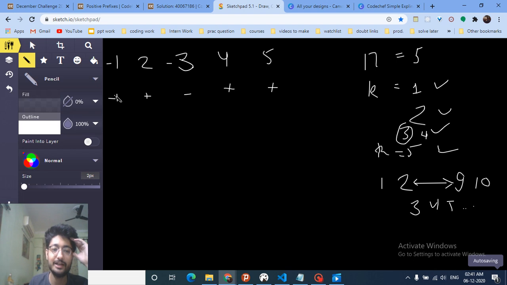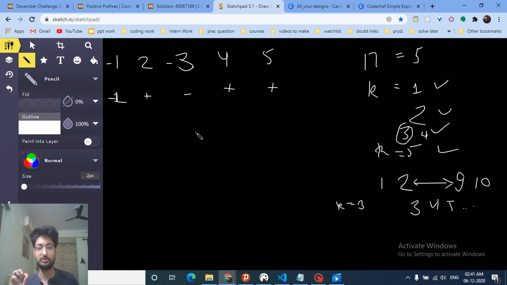And as you can see, now I have achieved k equal to 3, which I was not able to achieve before. For n equal to 5, 1 and 2 are achieved, 4 and 5 are achieved, 3 was not achieved, but now it is, when we place the signs alternately. So that's a good logic.